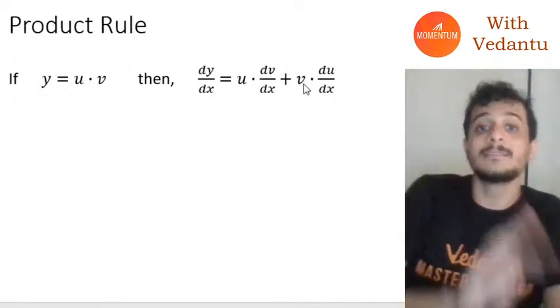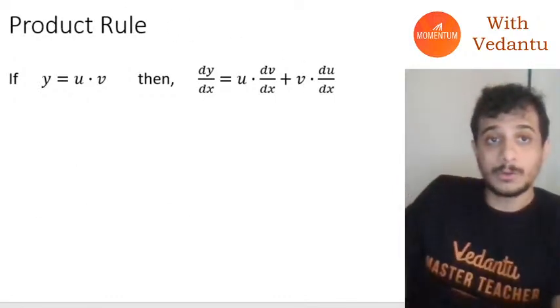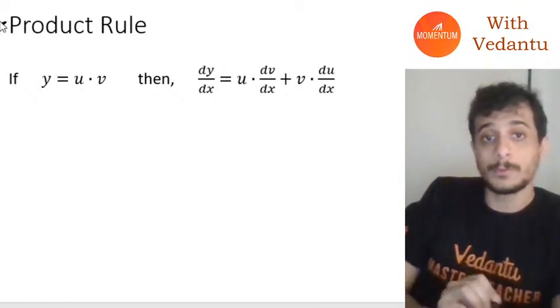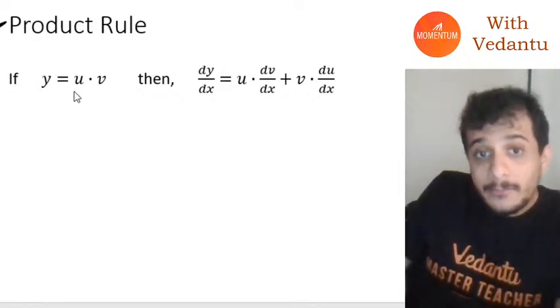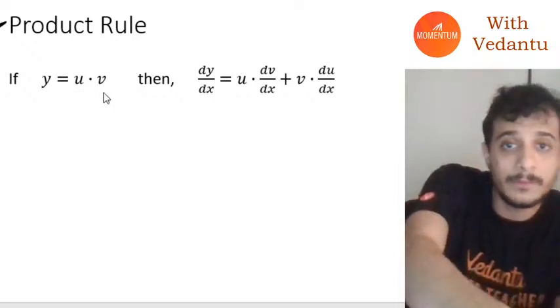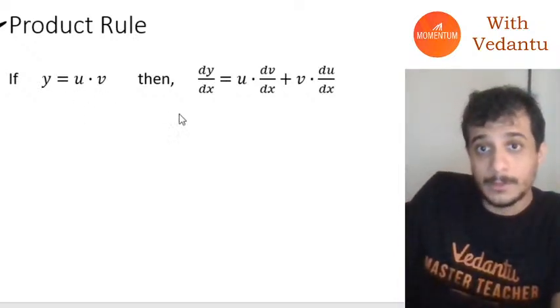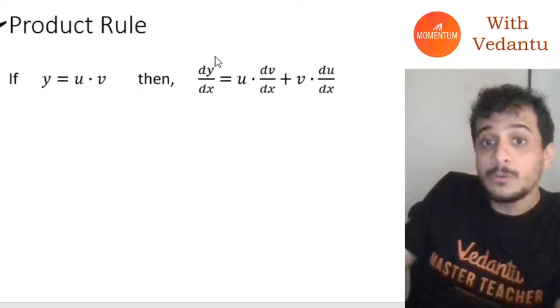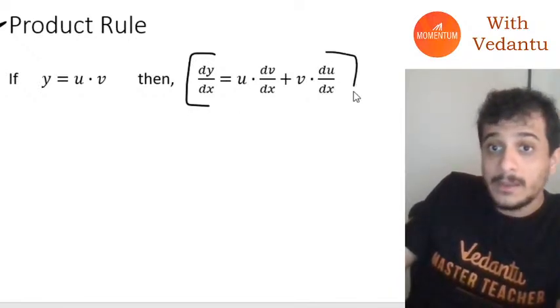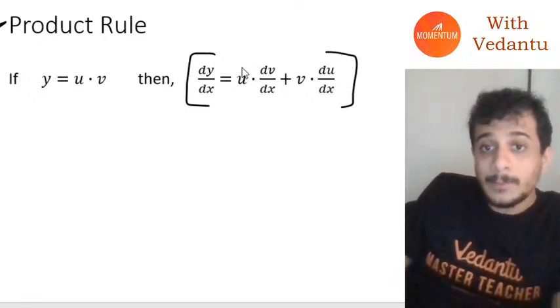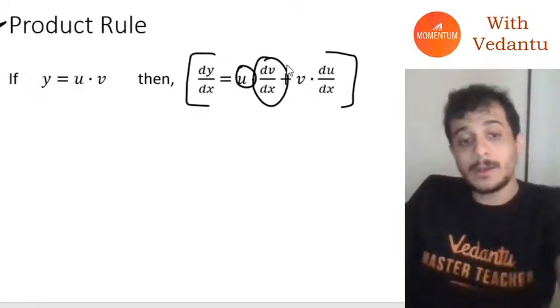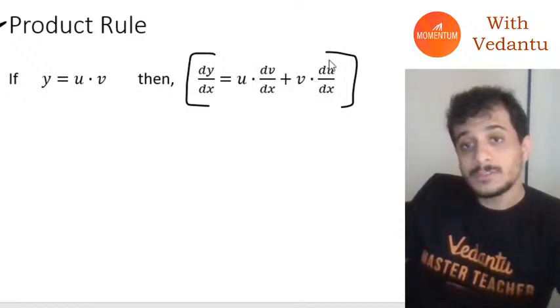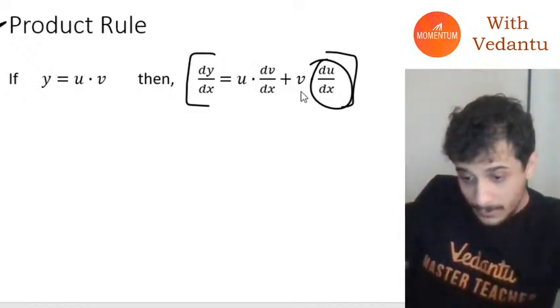Okay, next is the product rule. Guys, once again, you should know how to use this product rule. If I have been given a product of two different functions, imagine u and v are two different functions, and there's a product of them, and I have to differentiate it, then you have to use this rule. dy by dx will be u dv by dx plus v du by dx. You keep the first one constant, differentiate the second one, plus you keep the second one constant, differentiate the first one.